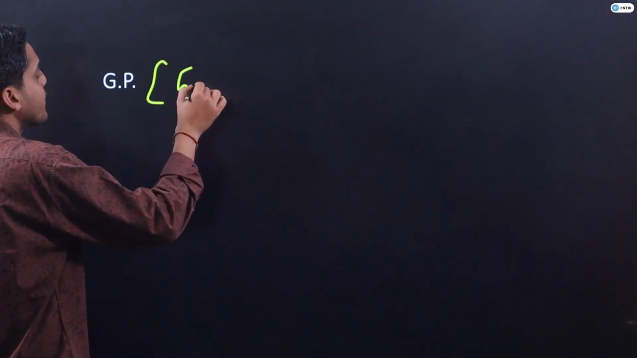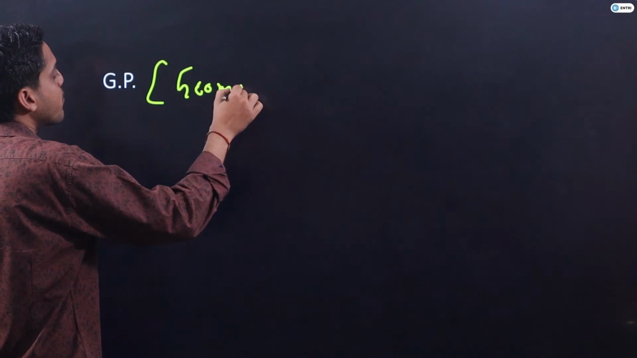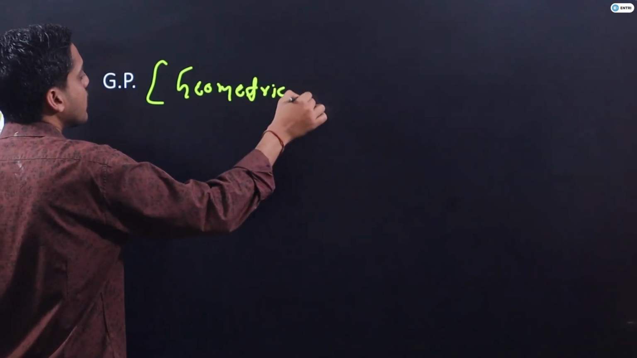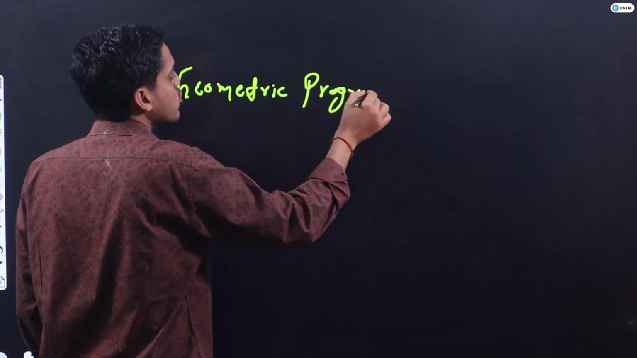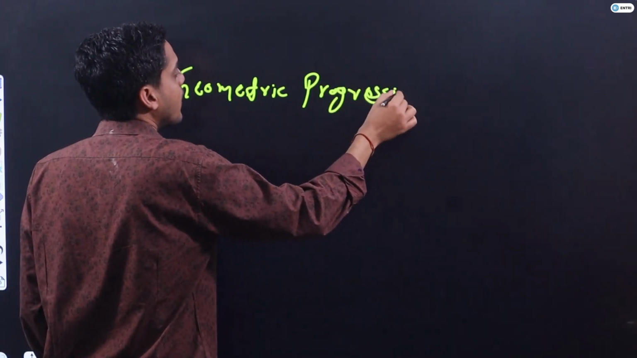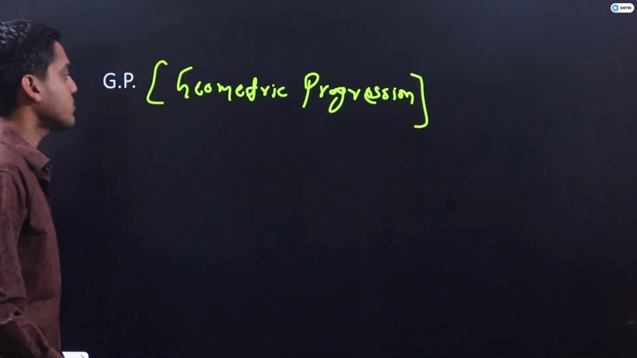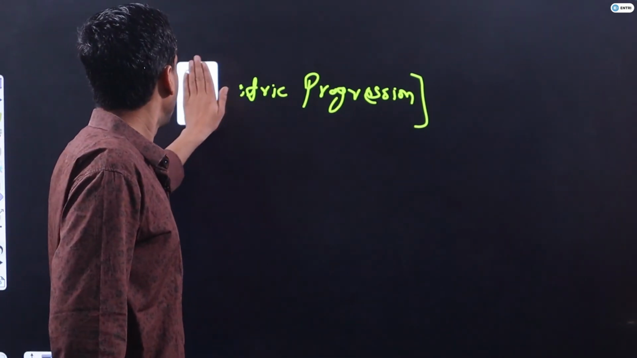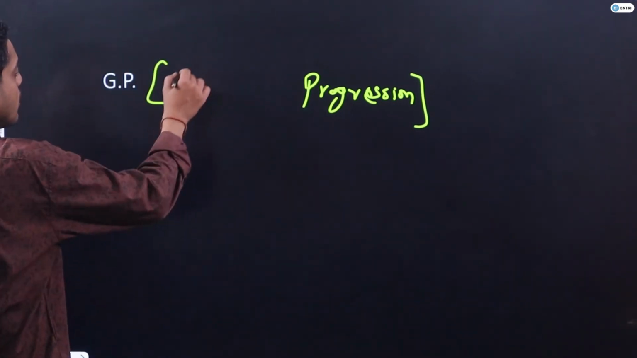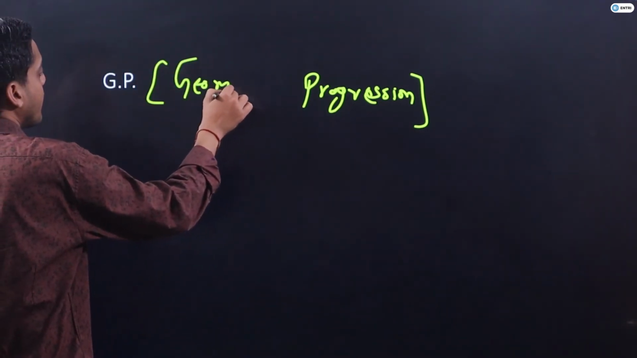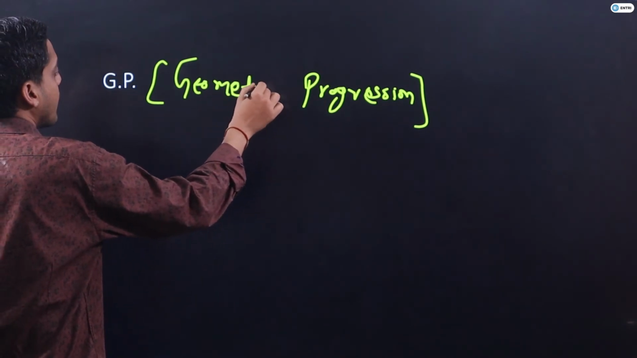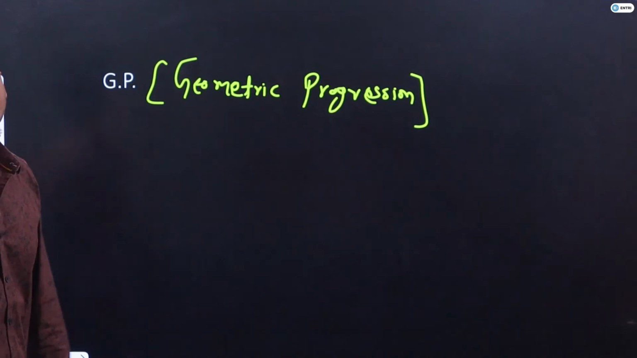Let's move to the next concept, guys. That is GP. Like in AP, only basics we have covered. If I ask you about GP, I think we all know the full form as well. What is GP? Geometric progression. Geometric progression, that is GP.